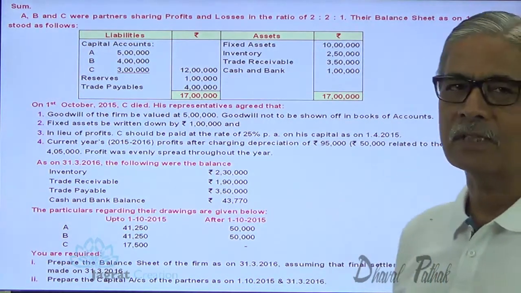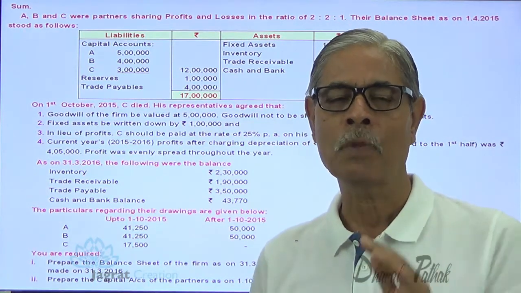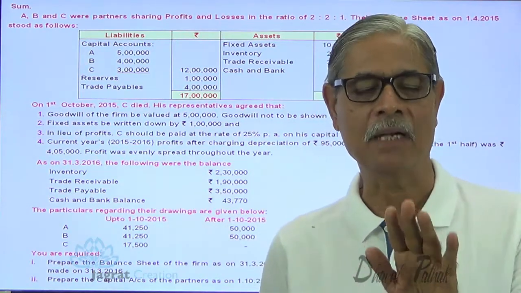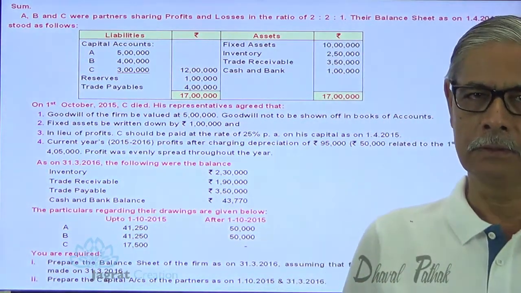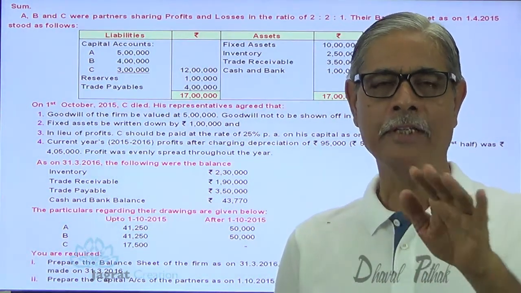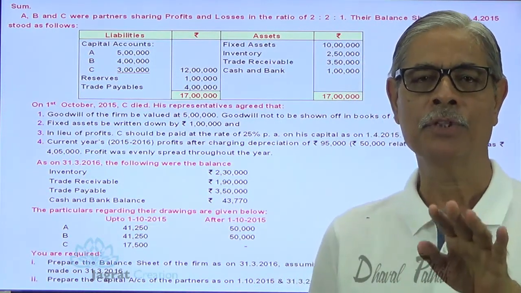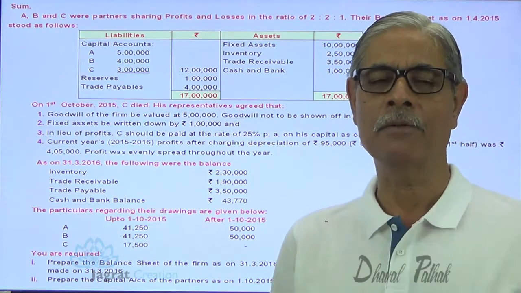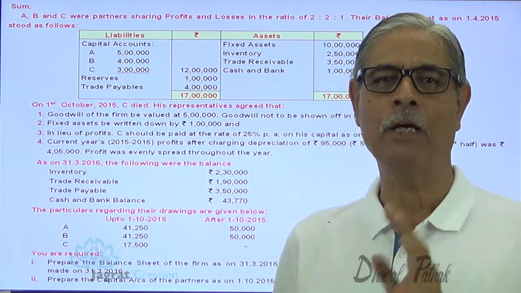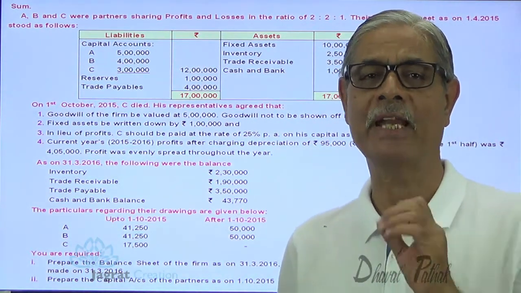capital as on 1/4/2015. Now C is a partner in the partnership firm for the first 6 months of the current accounting period 15-16. So he is a partner for the first 6 months. He is entitled to have a share in profit. In the meantime, interim final accounts are not prepared. So the representatives of the deceased partner C have agreed to have 25% on the capital balance as a share in profit.